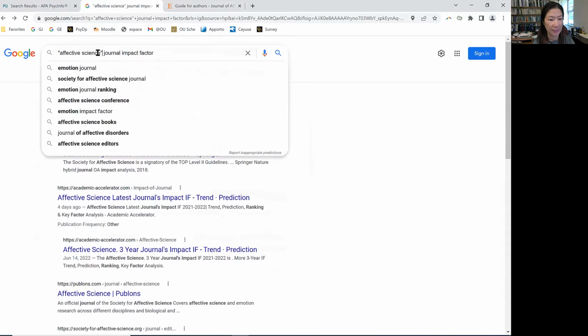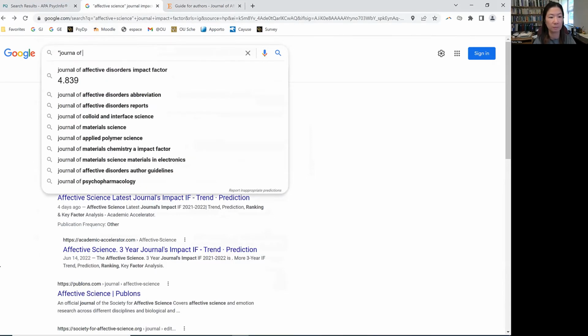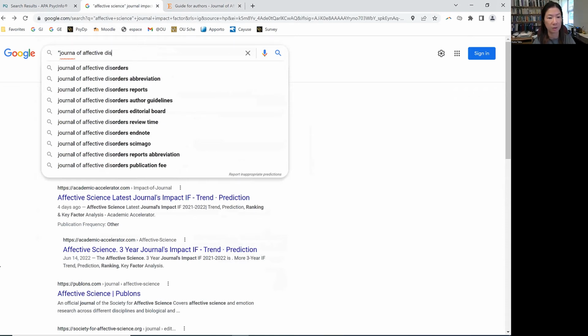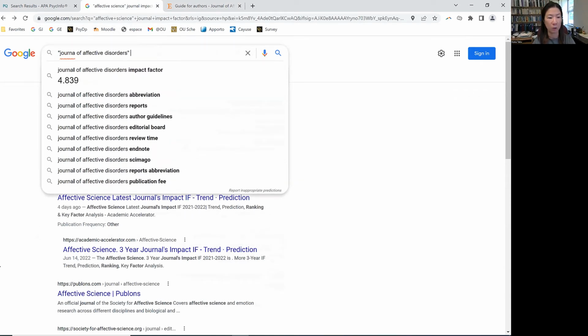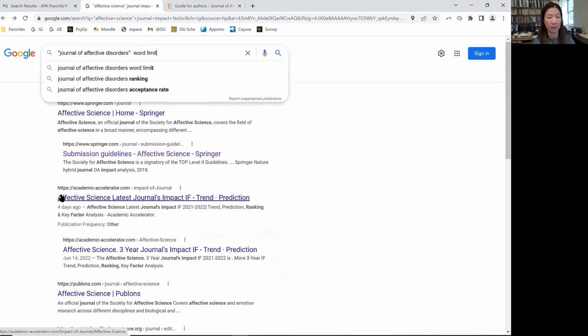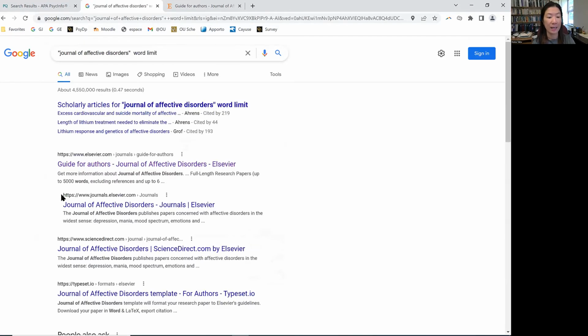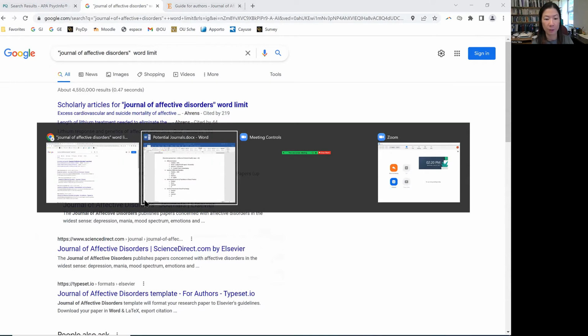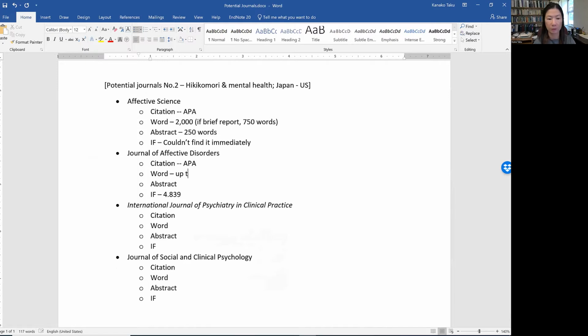Not effective science, but however, I'm now looking at the Journal of Affective Disorders, right? But I wanted to find the journal's word count, so I can just use that one for the Google word count. Word limit. Oh, I found it: full-length research paper up to 5,000 words. Okay, up to 5,000. Makes sense. And then information.